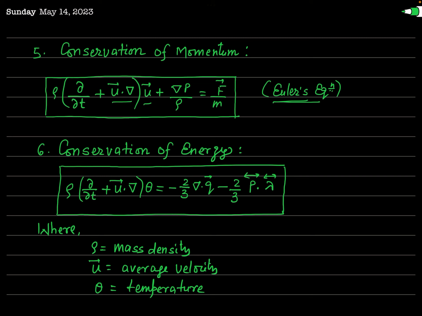m. Here this rho represents the mass density, that is mass per unit volume, u is the average velocity, and P represents pressure. When you say del P, that will be the gradient of P. And m represents the mass, and F represents the net force acting on the system.